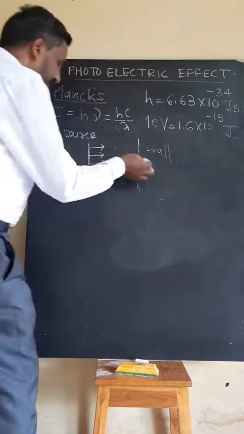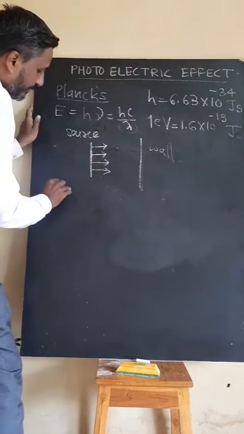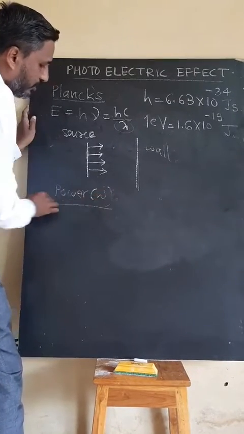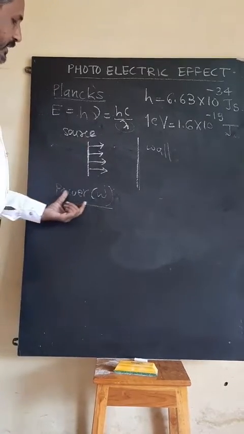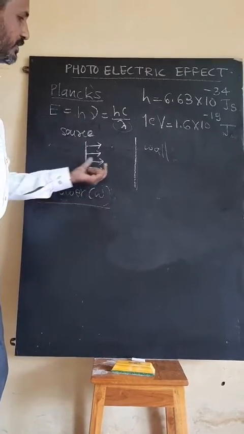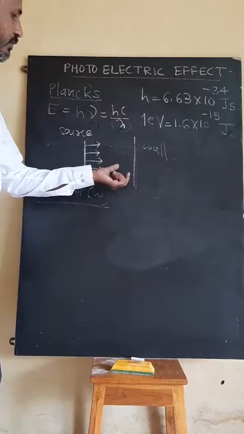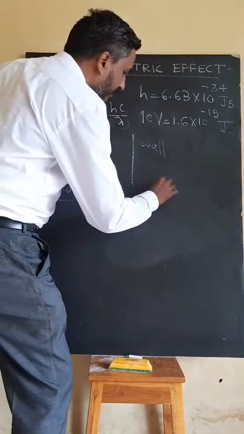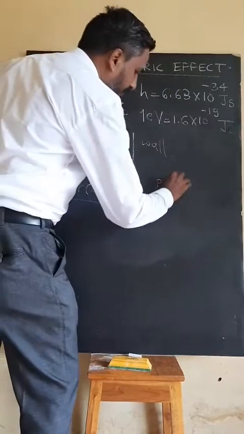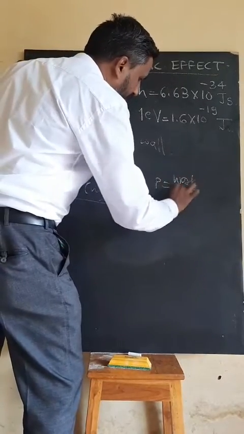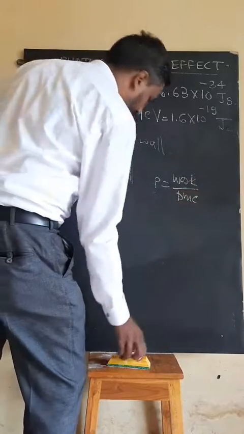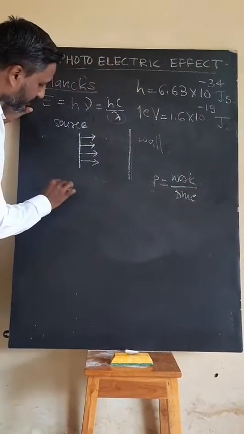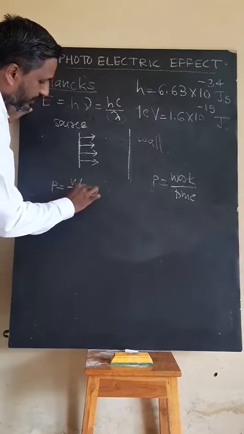Now suppose the question is like this: the power of the photon source is given as W, and the photons are incident on the wall, and we have to find out how much force is required. Then it will be very simple. We have to calculate the force. The basic formula for power is work done per unit time. Just rearrange the terms.